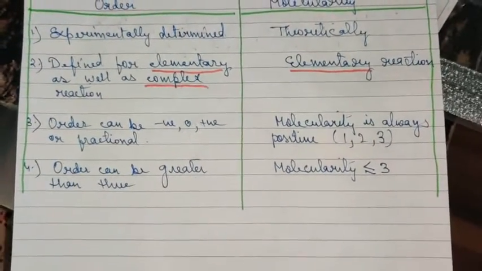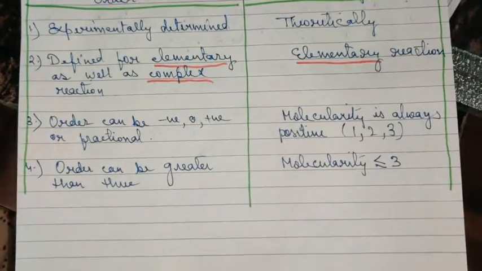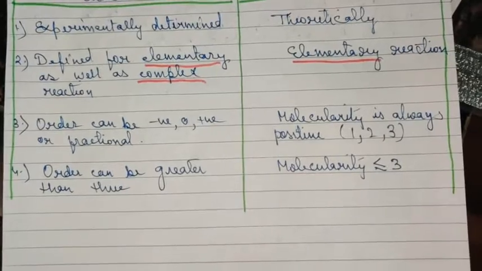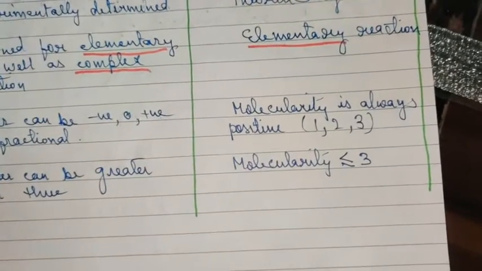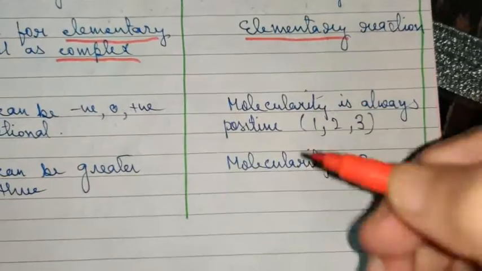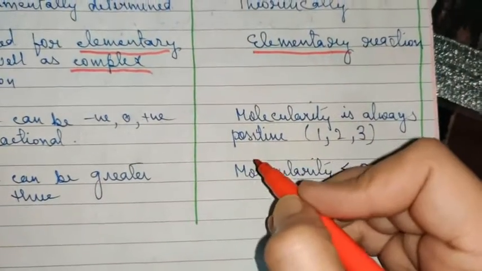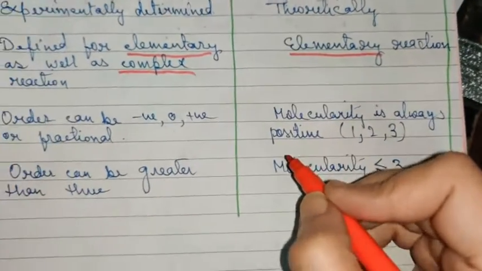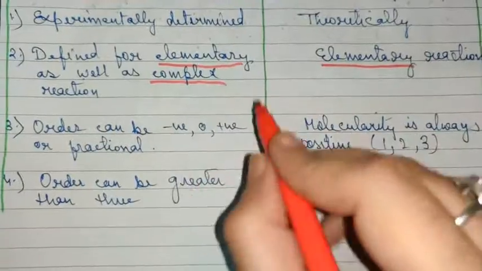Order can be negative, 0, positive or fractional. This I have already told you, but molecularity is always positive. It can neither be 0, nor fractional, nor negative. This is not possible, whereas order can be any of these.